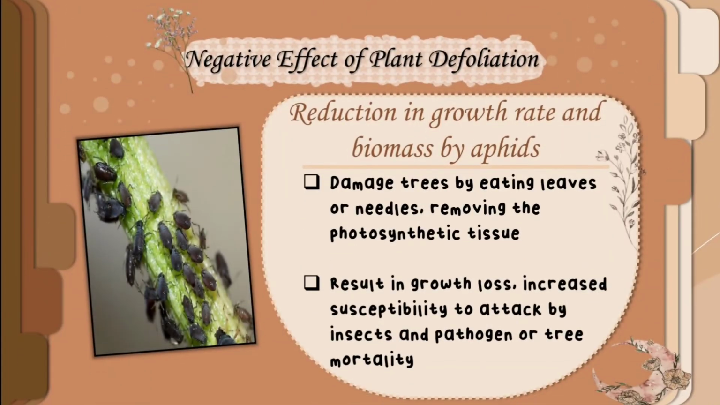Meanwhile, the negative effect of plant defoliation is aphids that suck sap can cause reduction in growth rate and biomass. Defoliating insects damage trees by eating leaves or needles, removing the photosynthetic tissues critical for plant maintenance and growth. Heavy defoliation results in growth loss, increased susceptibility to attack by other insects and pathogens, or tree mortality.